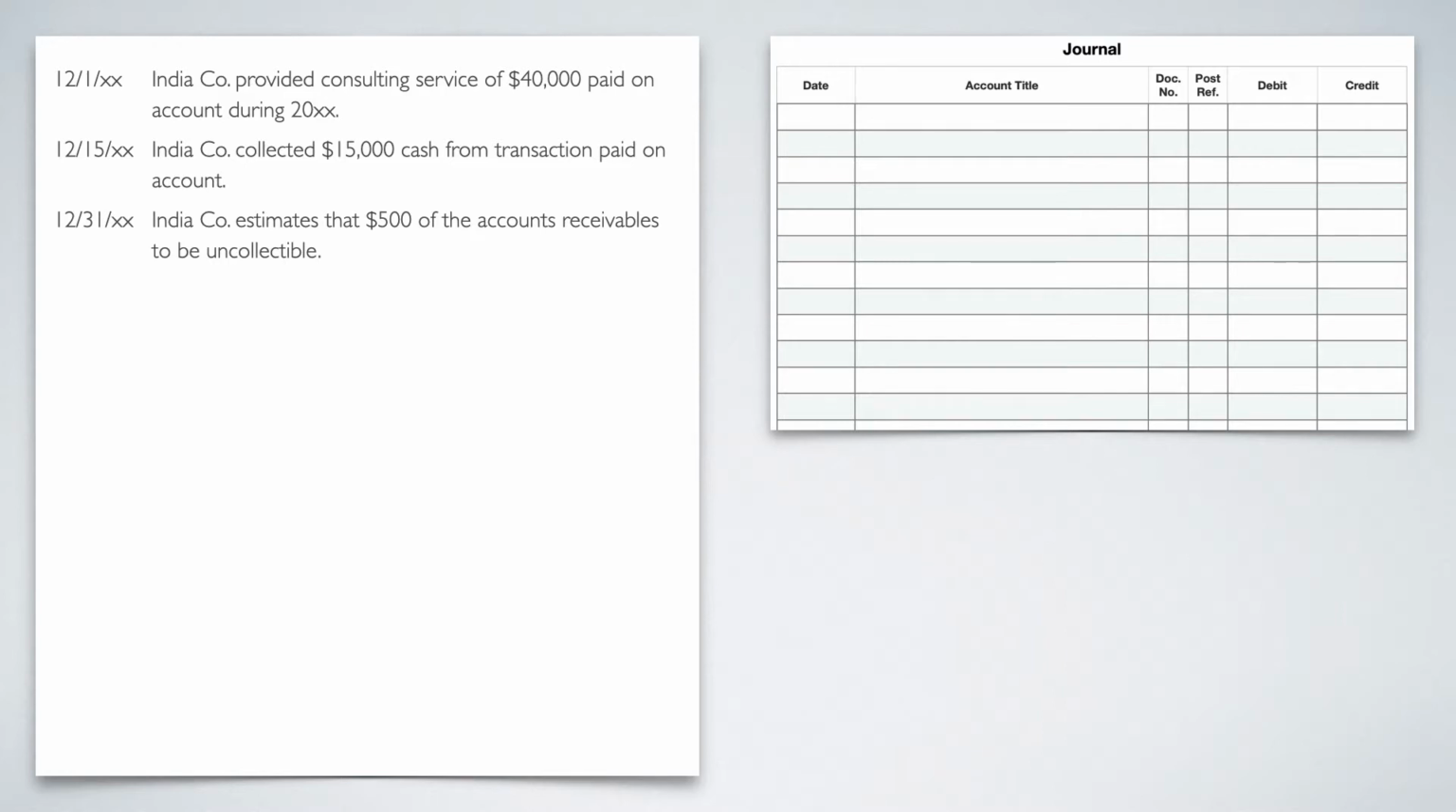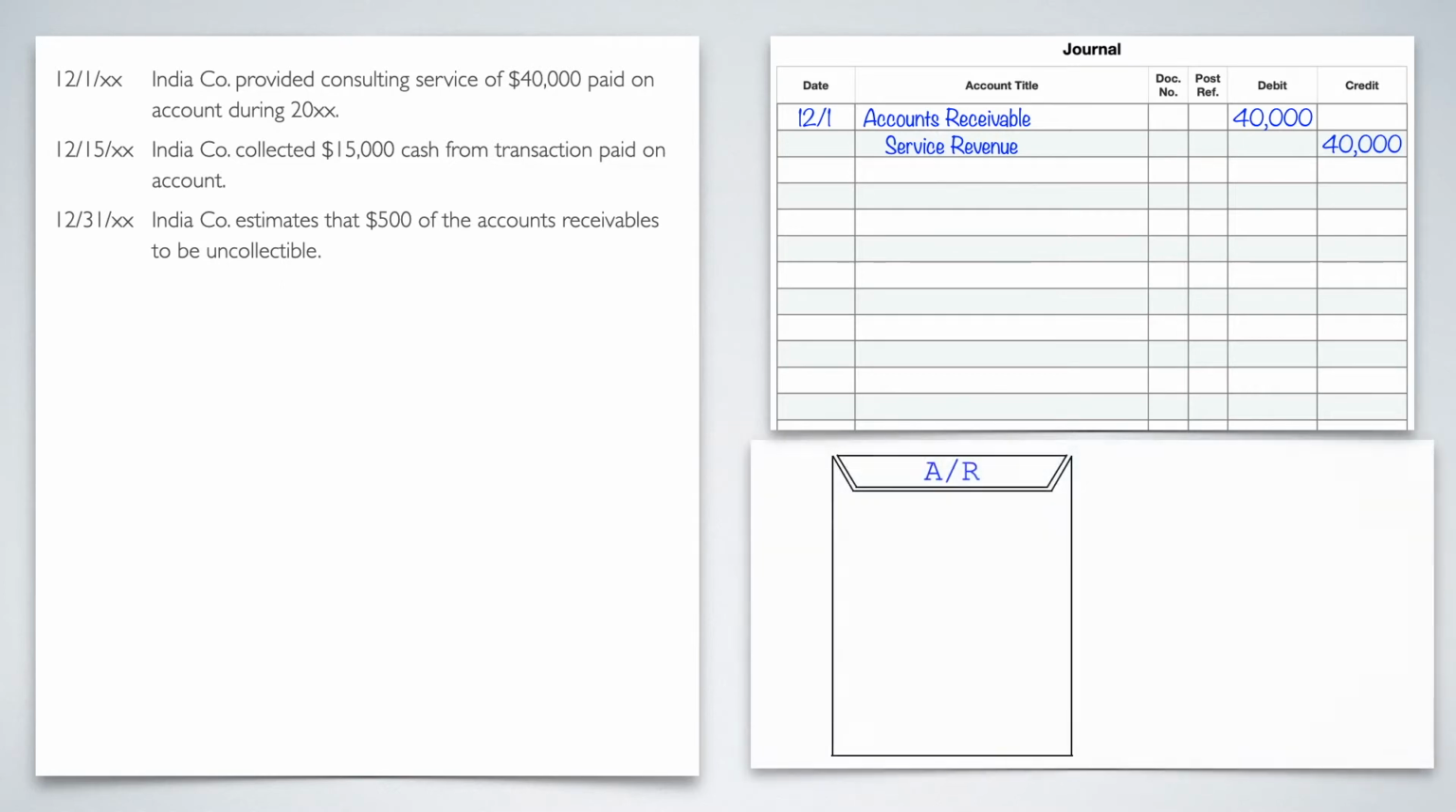So we will do 12/1. Our accounts receivable goes up, so we'll debit that for 40,000 because they're paying on account. And then service revenue we'll credit for 40,000. Nothing really changed there. Putting it into our folder like we had before. There's our AR folder. We'll put in 40,000. And then on our balance sheet, we will have 40,000 under AR. That doesn't change.